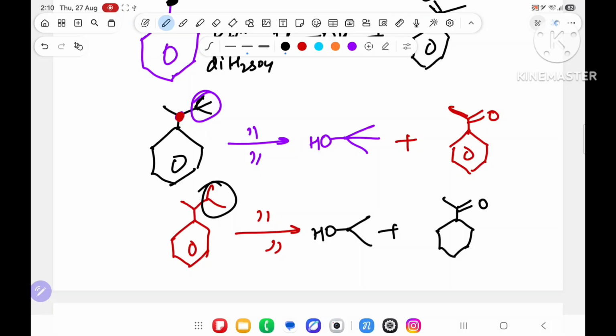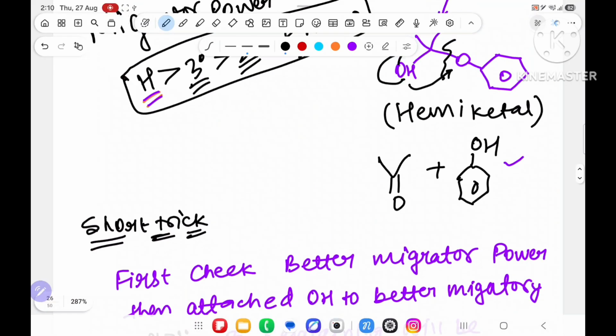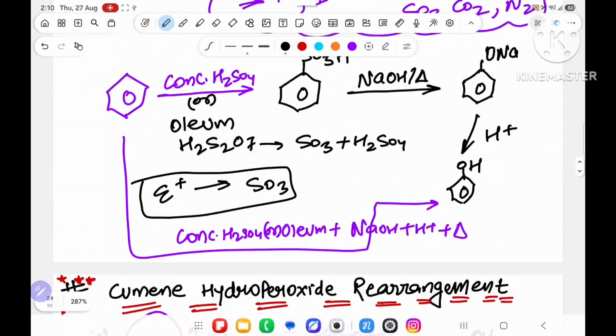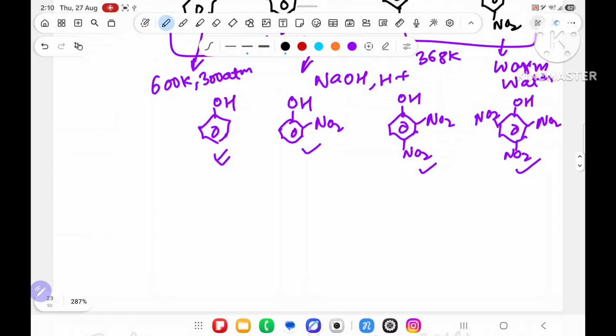The better migratory group will get OH, but you have to check the migratory aptitude after it sits on this carbon. After that, see which is migratory, and the remaining will be converted to a carbonyl compound. And this is all about the methods of preparation of phenol.